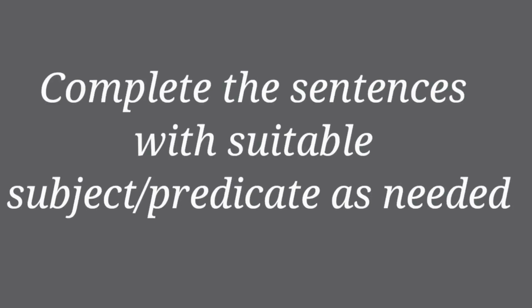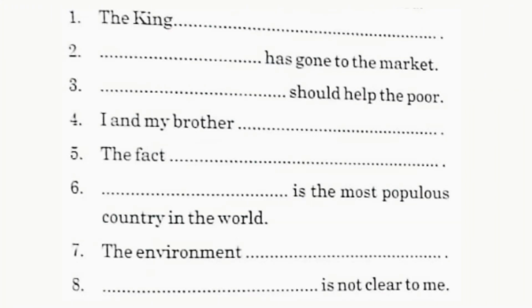Question number 1 is complete the sentences with suitable subject or predicate as needed. In the first sentence, the king blank. Here, the subject has been mentioned, the king, and you have to complete the sentence by filling the predicate. You can fill this as you want. But let's fill it now. The king killed his enemy.